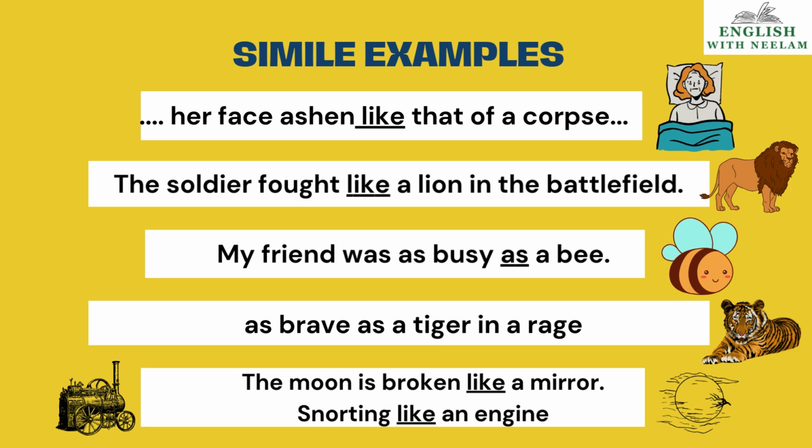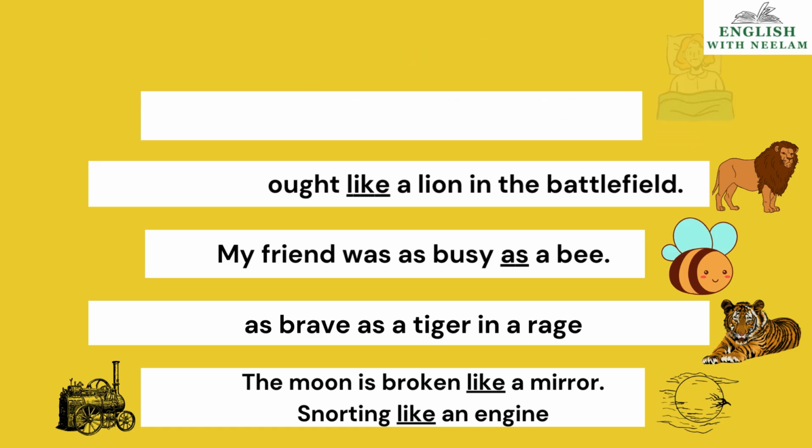The soldier fought like a lion in the battlefield. My friend was as busy as a bee. Comparison using as. Rahul walks as slow as a turtle. The moon is broken like a mirror, snorting like an engine. All these are examples of simile using as or like.